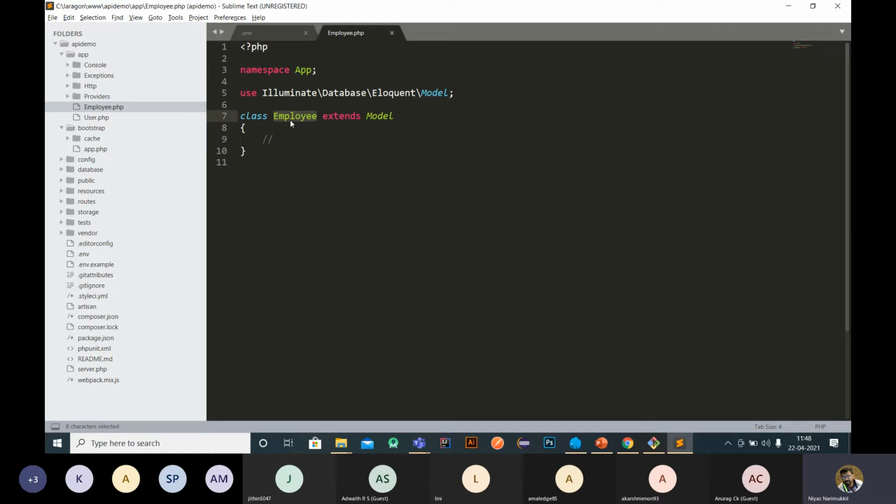We have to create a controller to do operations over the table. For example, if you want to fetch data, then you have to create a controller to fetch the data. Okay.